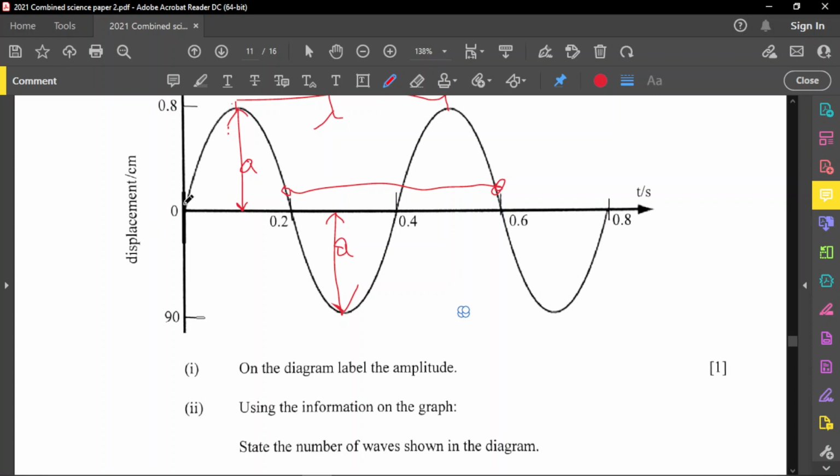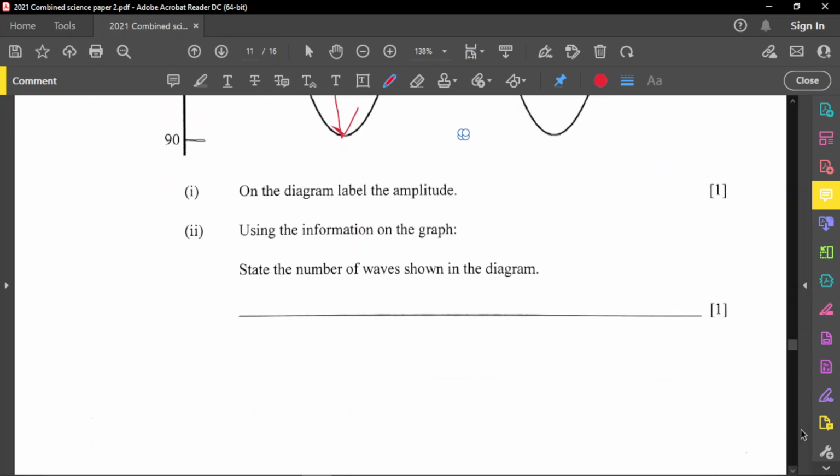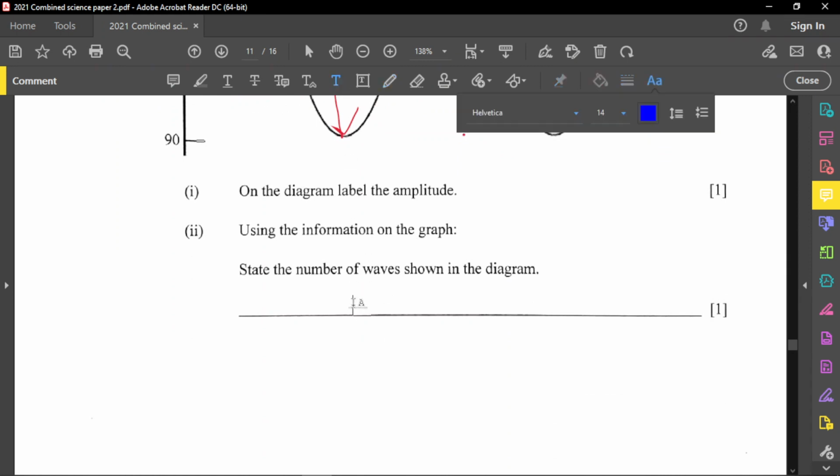So in other words, from point 0 right here to point 0 after the trough. So the point 0 before the crest to the 0 point after the trough is a cycle. So that's one wave in itself. And starting here again to this one, so therefore we have two cycles, which means we have two waves. All right. So there are two waves right here. Let's put 2 here. There are two waves. You can put the word or you put the number, it really doesn't matter. There are two waves that are formed.